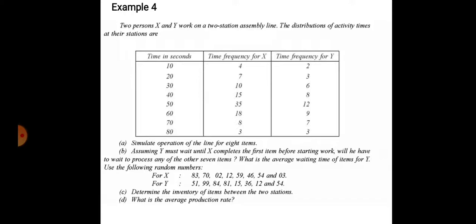Is it clear? If you have any doubt, you can ask me, put your question in the chat box, or ask during the doubt clarification session. Okay, thank you very much.